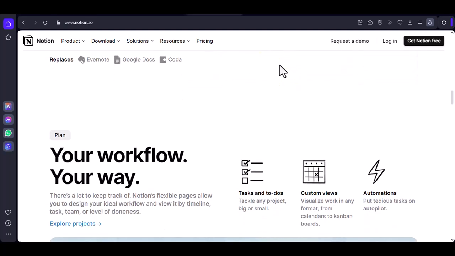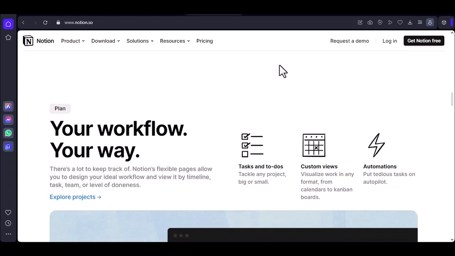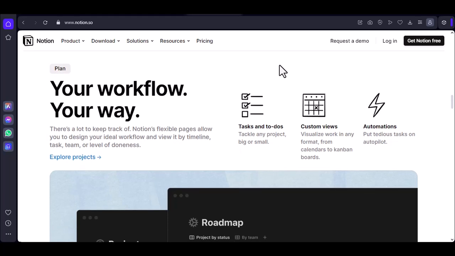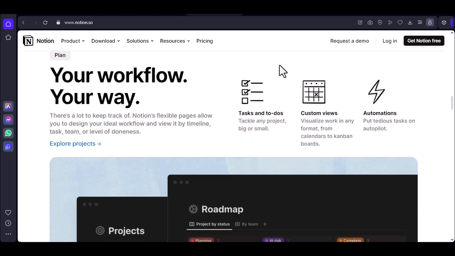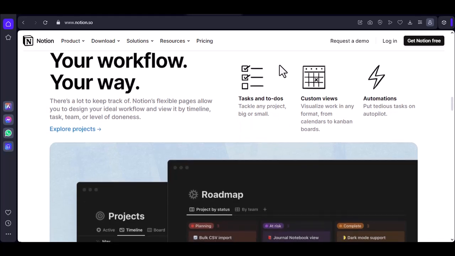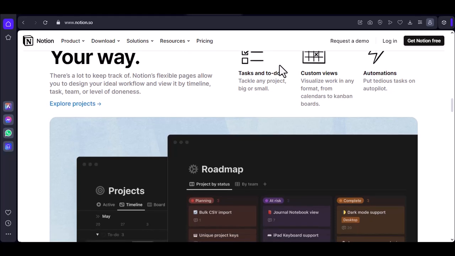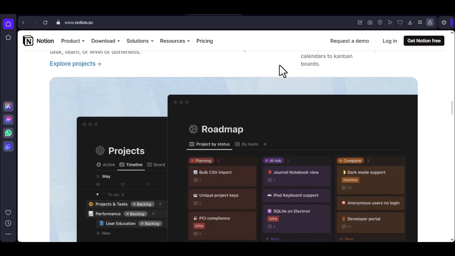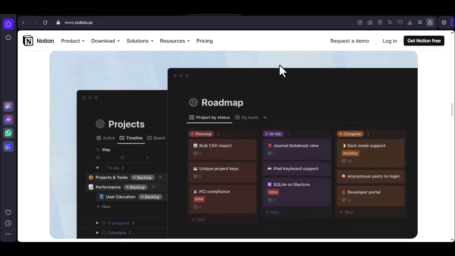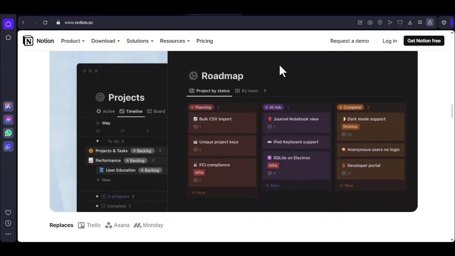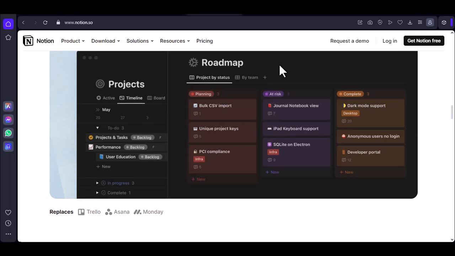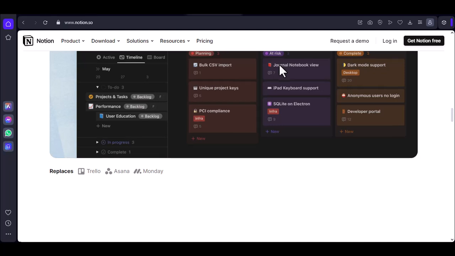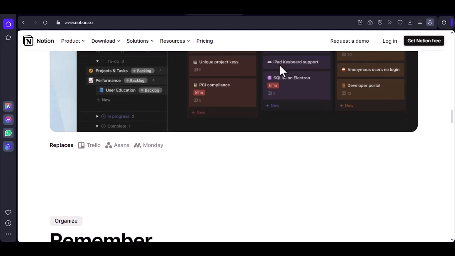Link-based. The app's core feature is its ability to create links between notes, forming an interconnected web of information. Plugins and themes. Obsidian's ecosystem is thriving, with a wide range of plugins available to extend its functionality and customize its appearance. Strengths. Ideal for those who enjoy exploring connections between ideas and building a personal knowledge base. Great for researchers, writers, and students who need a flexible and customizable tool.